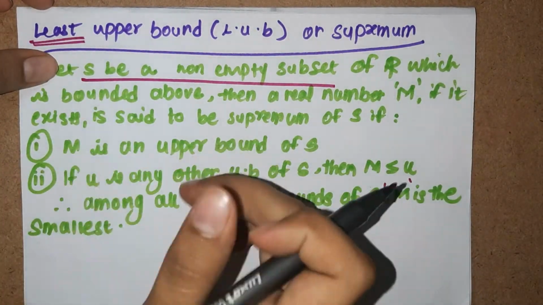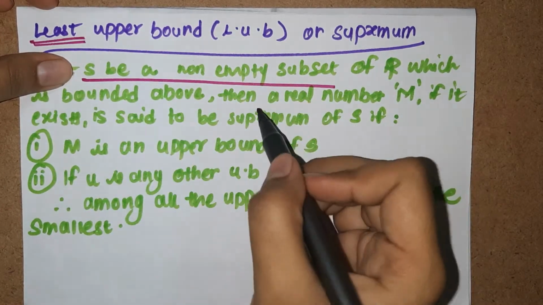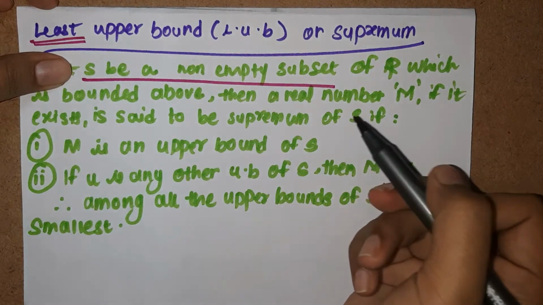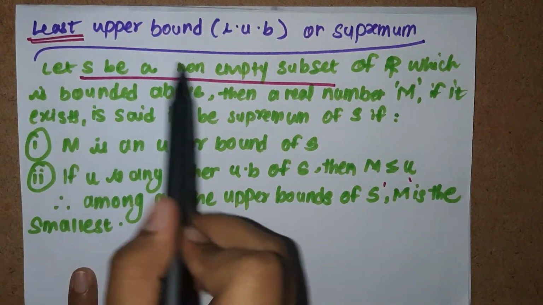We have just seen what bounded above means. So it is bounded above, then a real number m, if it exists, is said to be the supremum of S. Let me again explain what bounded above means.